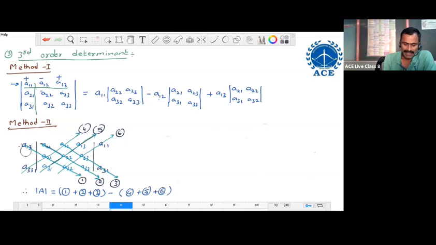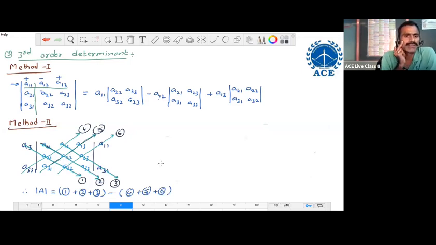Now here, along each line, we consider the product of 3 elements. Along the first line, the product of 3 elements is A13, A21, A32, like this. Along the first line, find the product of 3 numbers, write it here, number 1. Along the second line, find the product of 3 elements, write it in the place of 2. Along the third line, find the product of 3 numbers, write it here, like this. Later we do a problem on this also. This is method 2. Method 1 is completed, method 2 is completed, next method 3.